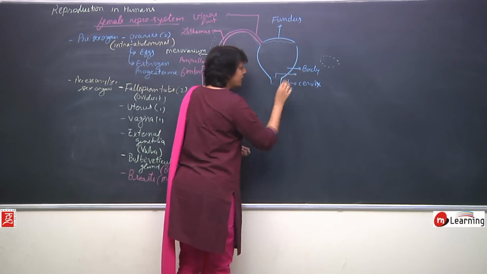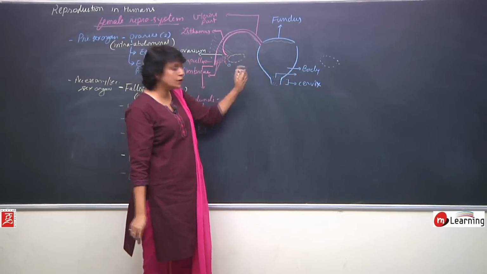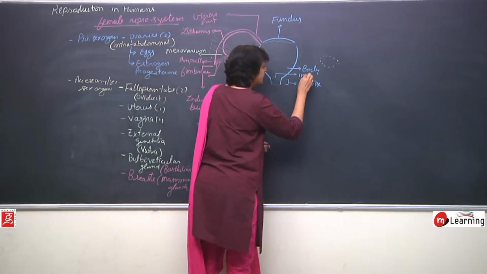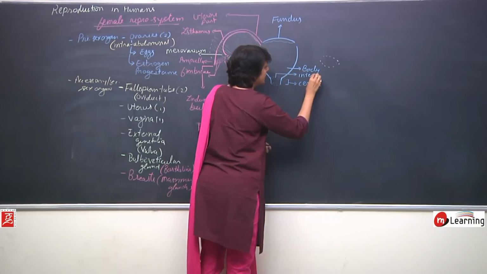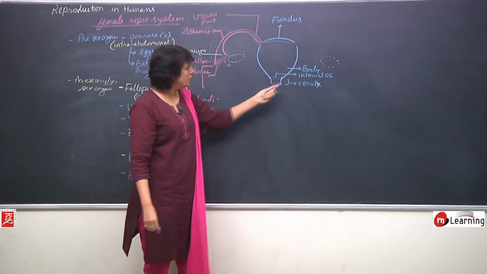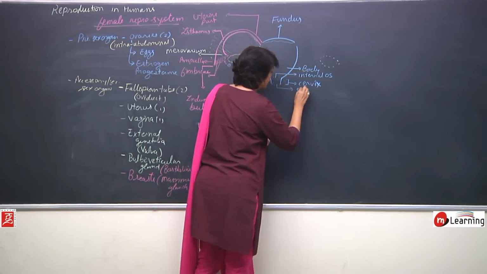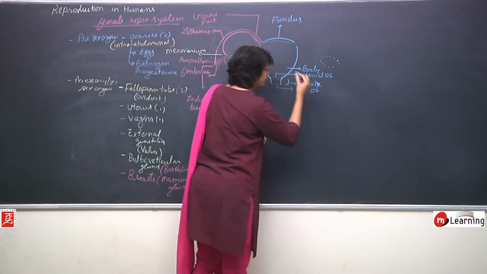The opening of the cervix into the body of the uterus is known as the internal os, internal orifice. And the lower one is known as the external os.